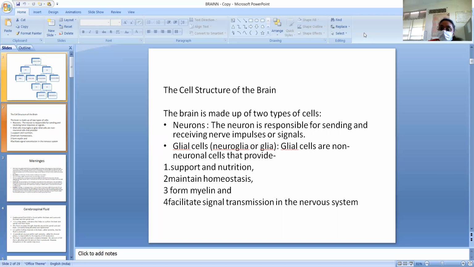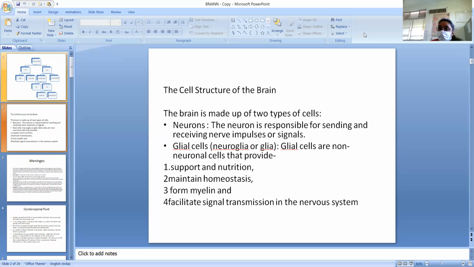Glial cells are non-neuronal cells that provide support and nutrition, maintain homeostasis of the brain, form the myelin sheath, and facilitate signal transmission in the nervous system. What are the important functions of the glial cell?